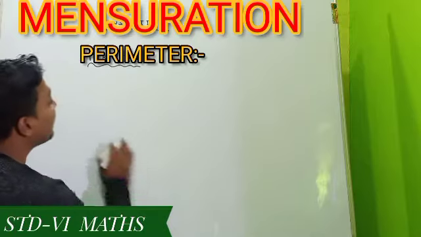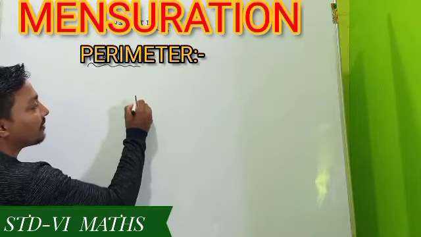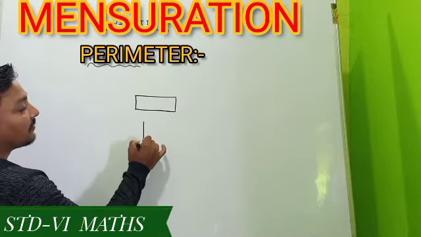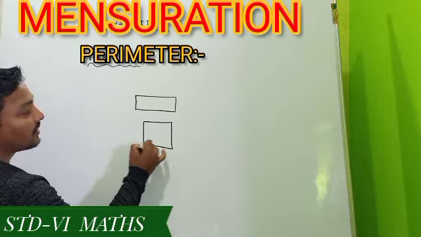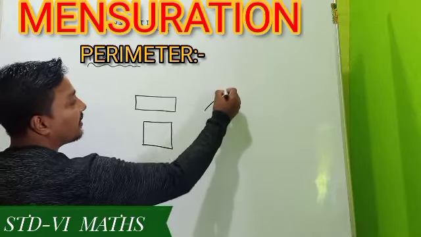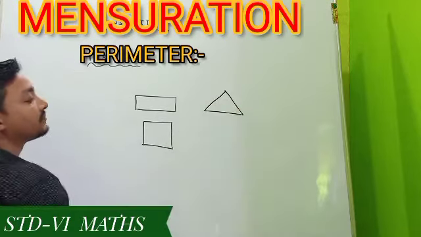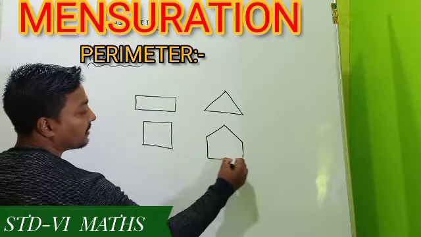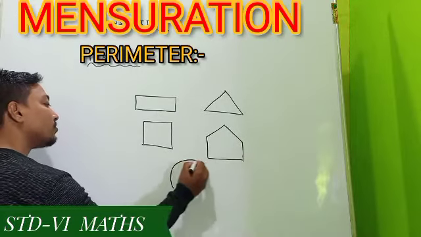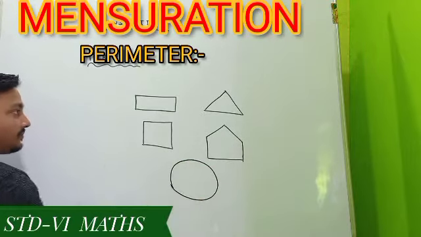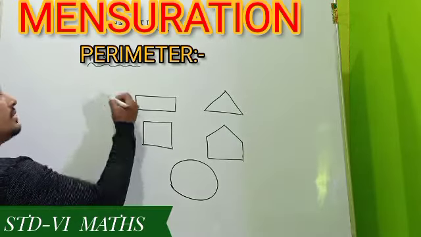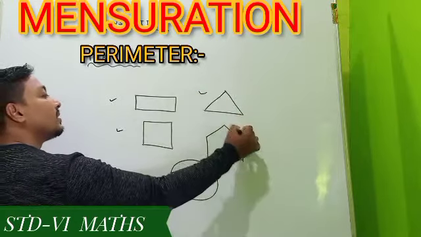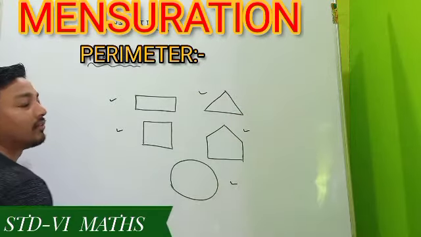Here is one figure, everyone see. Here is one figure, which is a closed figure. Here is another figure, which is also a closed figure. Another one is also a closed figure. And this one is also a closed figure. This one is a closed figure, this one is another closed figure, and this one is also a closed figure.